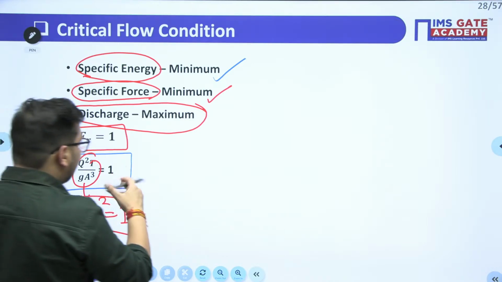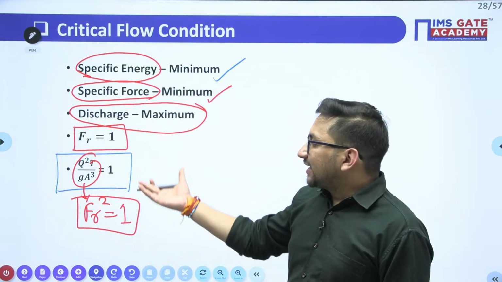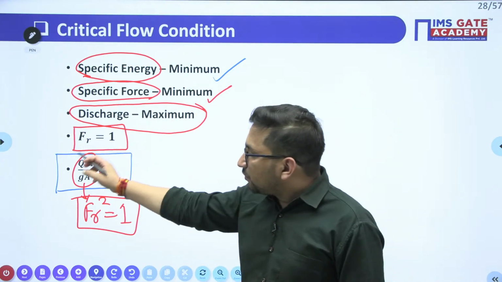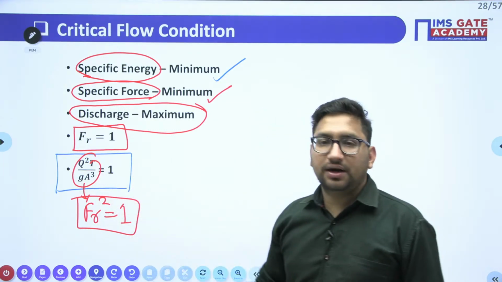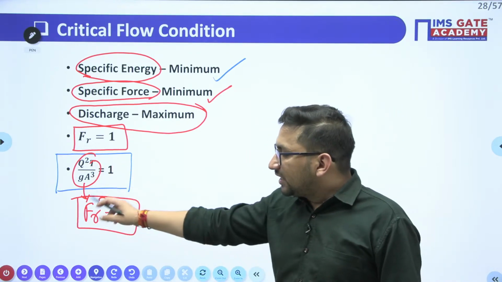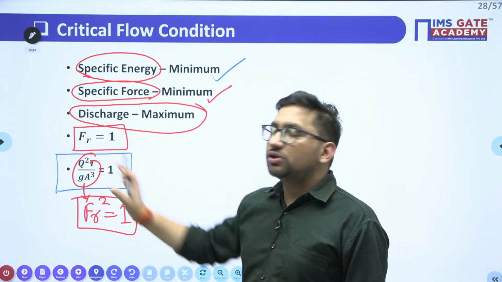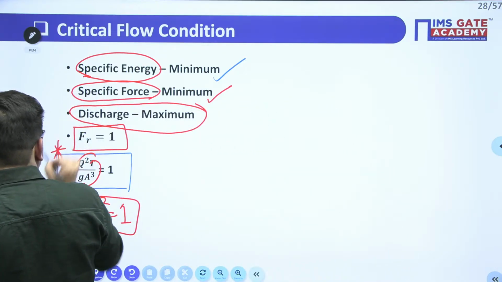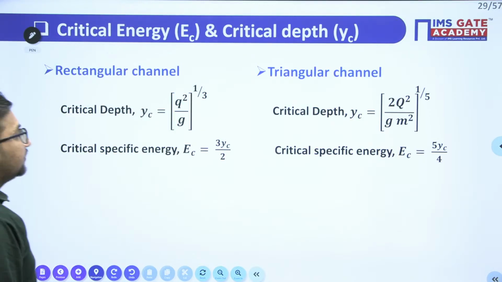So generally this expression Q square T upon G A cube we use for the calculation of this critical condition or to analyze this critical condition, right? So this is your generalized equation: Q square T upon G A cube equals 1. It is nothing but the value of Froude's number square, right? If you convert this Q square T upon G A cube, you will get Froude number square. So we know the Froude number is 1, this particular value is also 1. But this is your most important equation corresponding to critical flow. I hope it is clear, right?